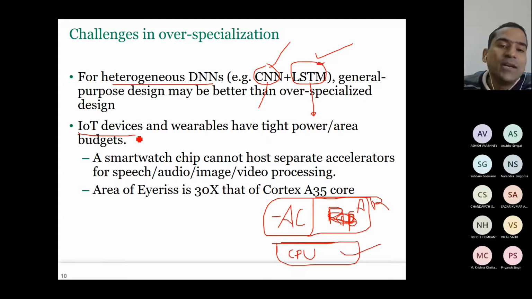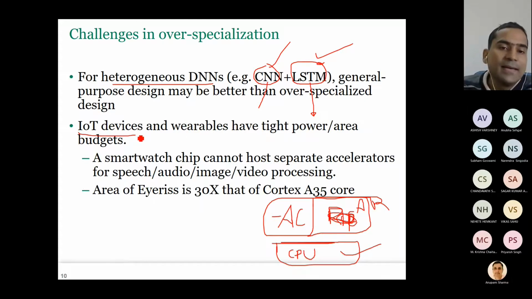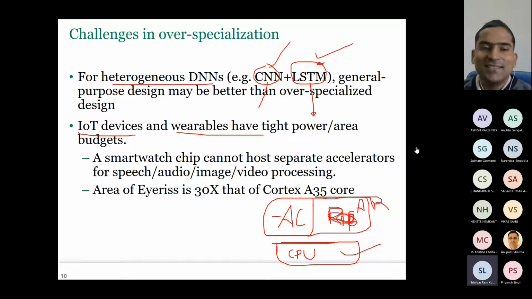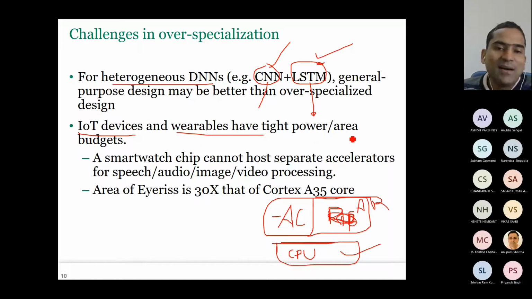Similarly, there are devices like IoT devices. IoT means Internet of Things devices, and wearables. Does anybody know an example of a wearable device? What is the meaning of a wearable device? Subham? You don't know about wearable devices? Sir, like smartwatches. Yes, smartwatches. Wearable means any electronic device that you can wear. So now, they have tight power and area budgets.